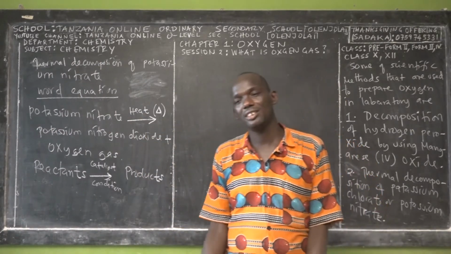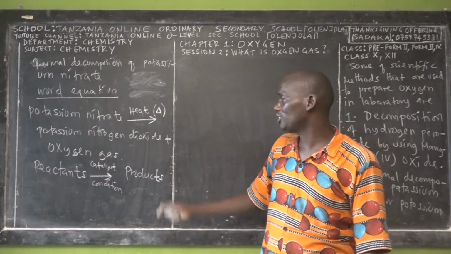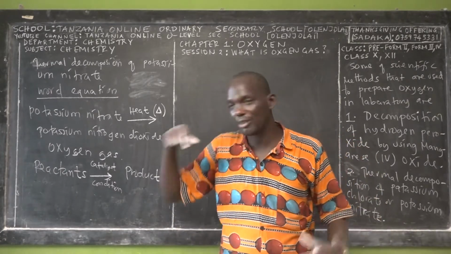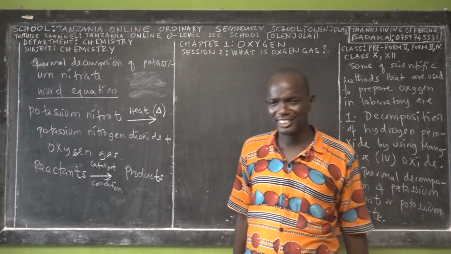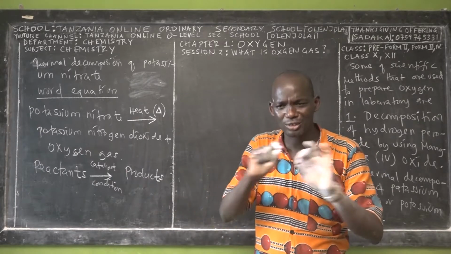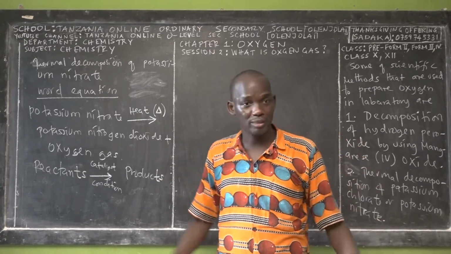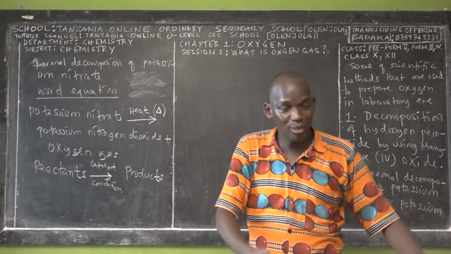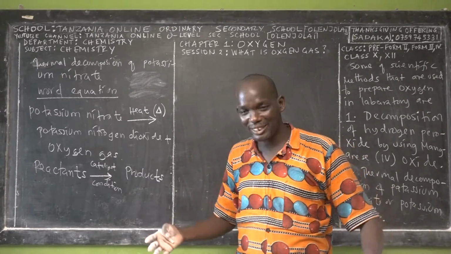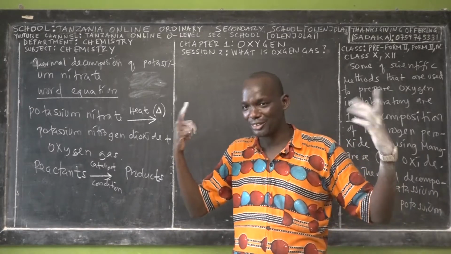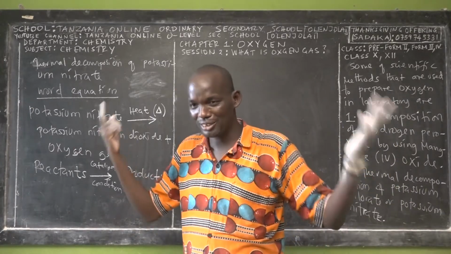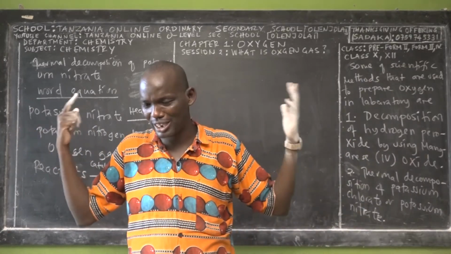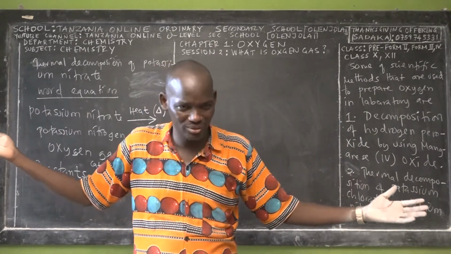But that's not acceptable. When I teach you in Form 3 and Form 4, I will never translate any terms unless it is a completely new term. Why? Because I believe I taught you in Form 1, Form 2, Form 3. When I say element, it will not be a new term for you. There's no need for me to define what element means. When I speak about oxygen again, it will not be new, right? Yes.